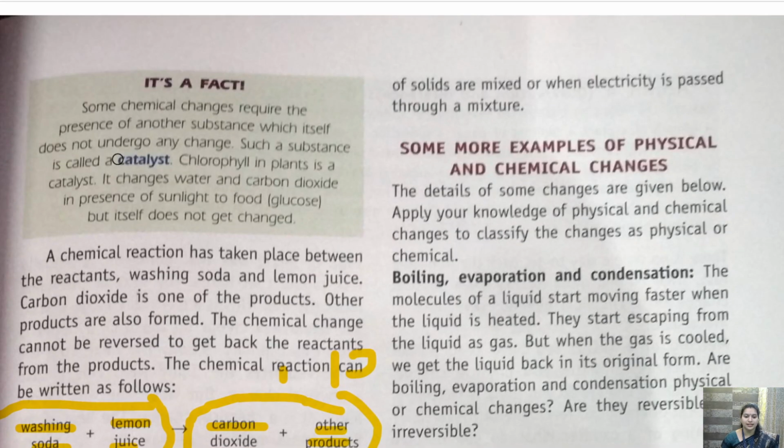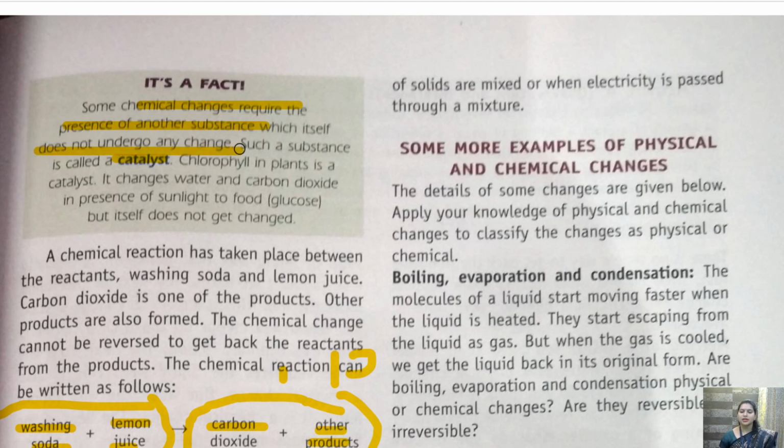Children, before that, let's see what a catalyst is. So in a chemical reaction, whenever there is a change taking place, if we want to increase or decrease the speed of any chemical reaction, then we add another substance to it, and that is called a catalyst. Let's see. Some chemical changes require the presence of another substance which itself does not undergo any change.